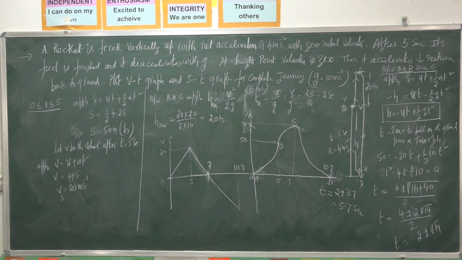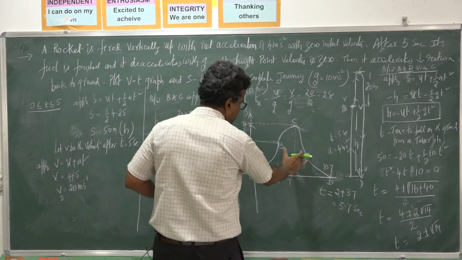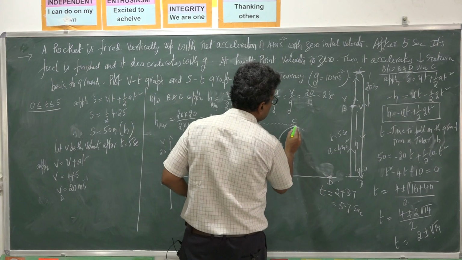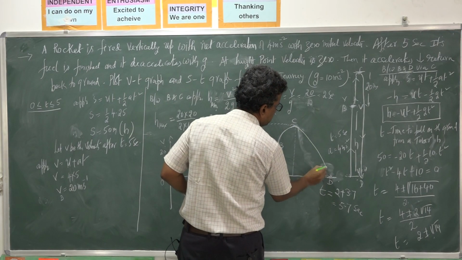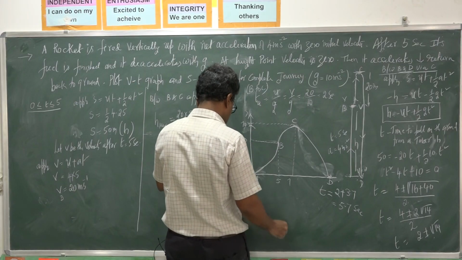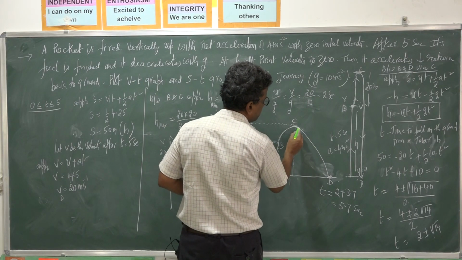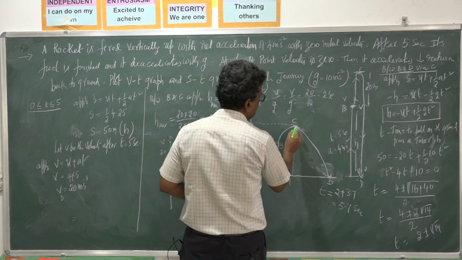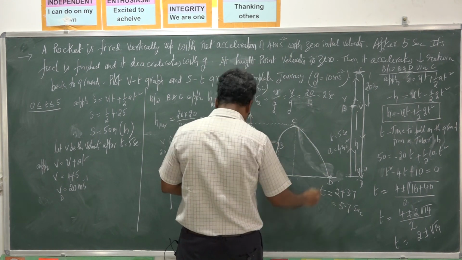So this is the ST graph. The shape is a parabola, and here the slope gradually increases.